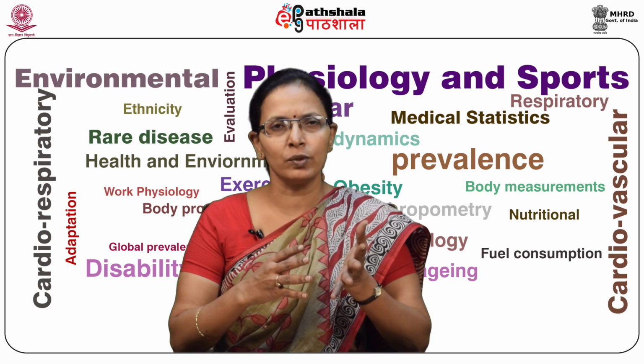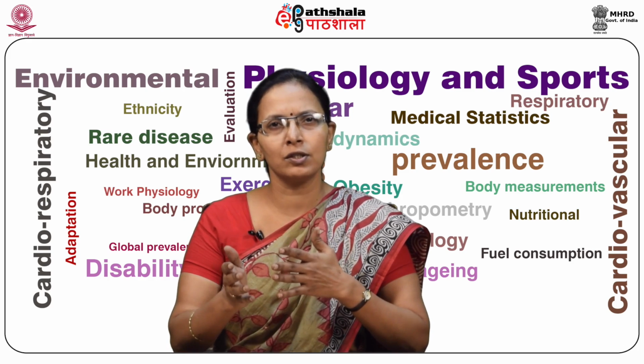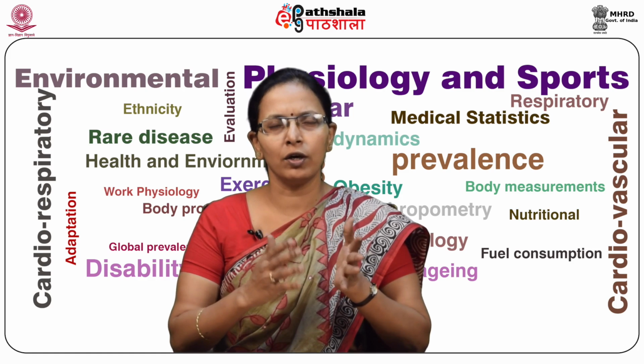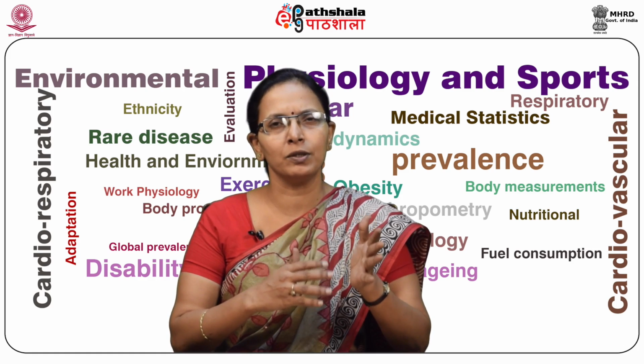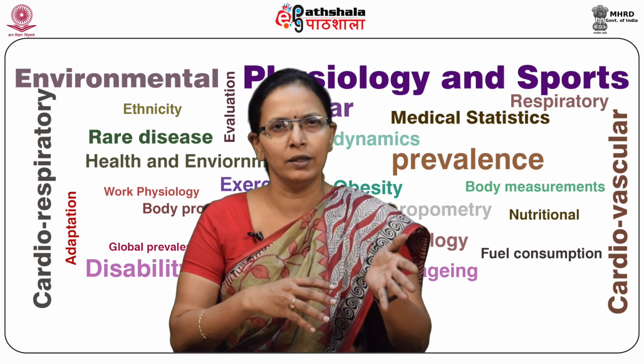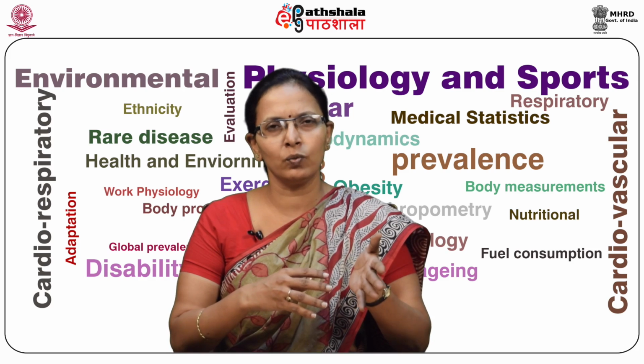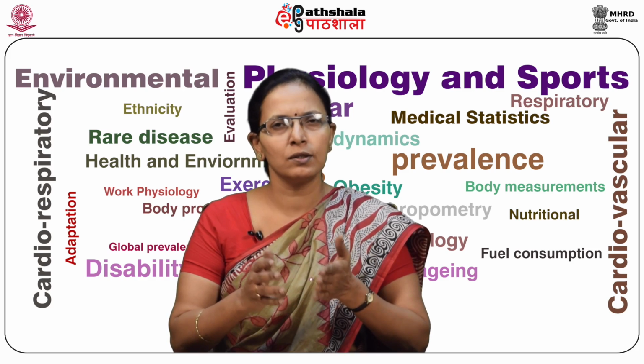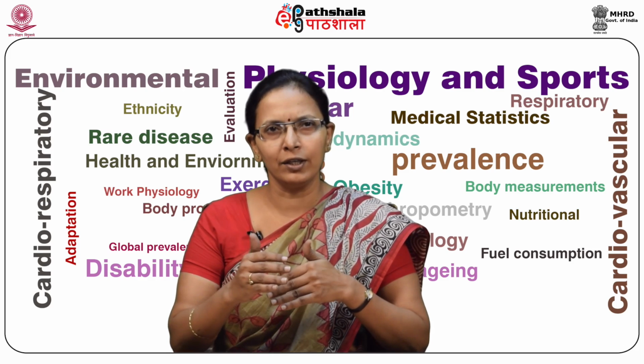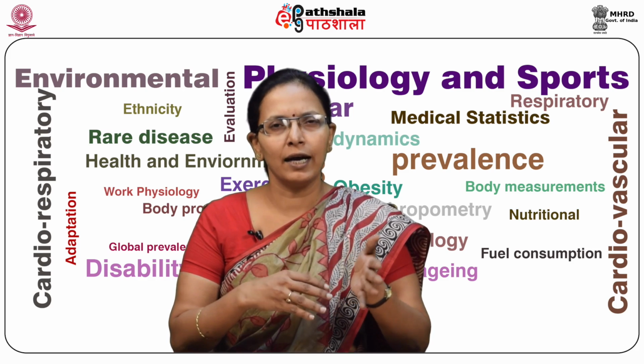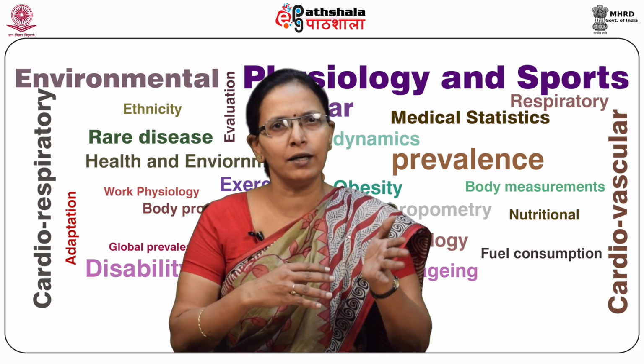What are the organs which are associated with our respiratory system? The major organs that constitute our respiratory system include nose, mouth, larynx, pharynx, trachea, our lungs and bronchi.